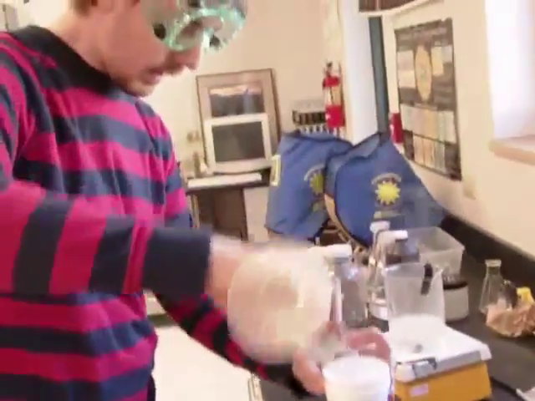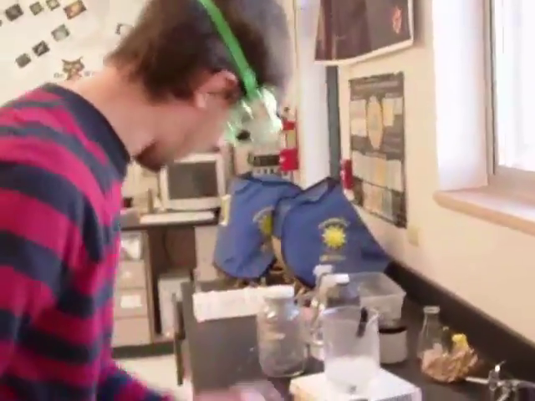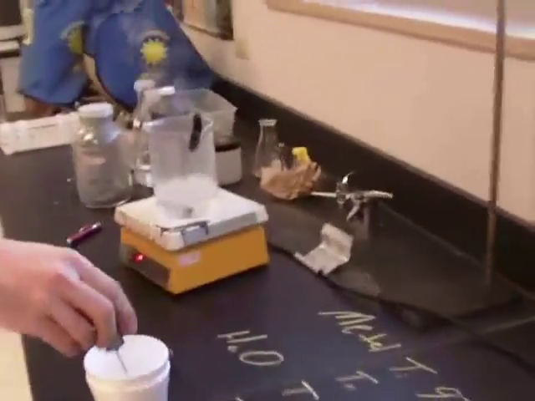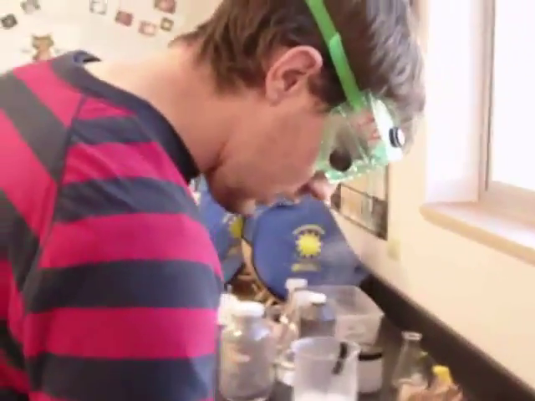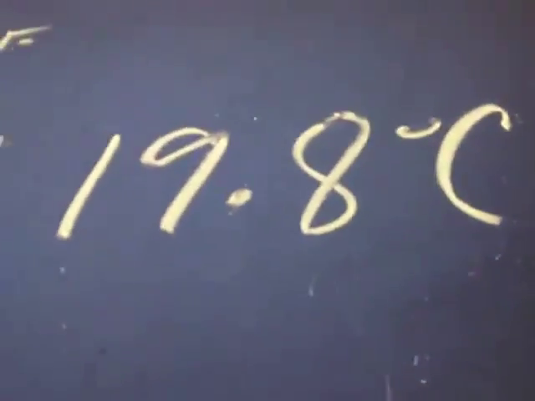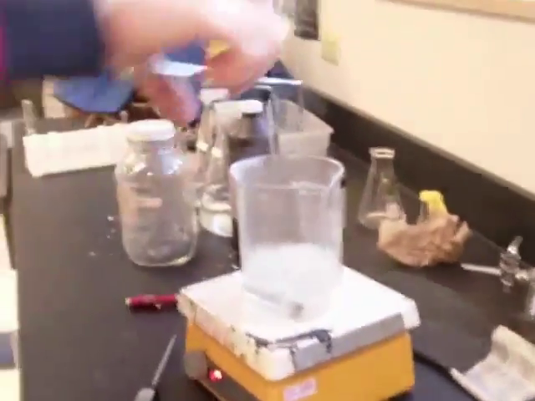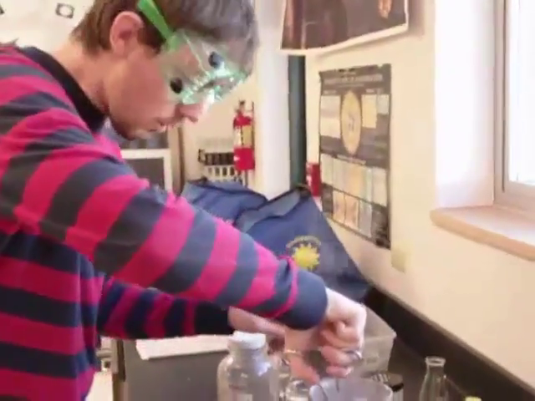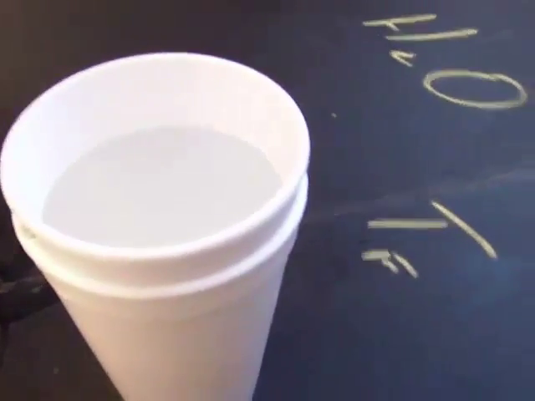I also need the temperature of my water. The temperature of my water is 19.8 degrees Celsius. That's my initial water temperature. Now, I'm going to take my hot metal and put it in my cold water, and the temperature of the metal will go down, and the temperature of the water will go up. Eventually they're going to reach the same temperature.